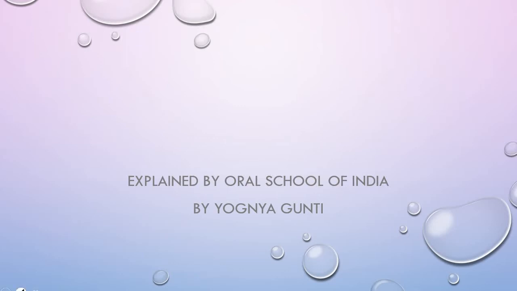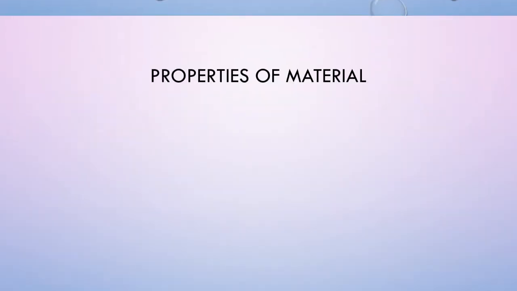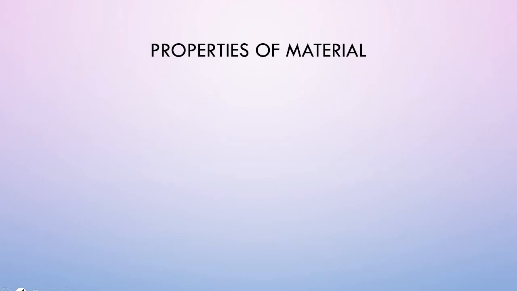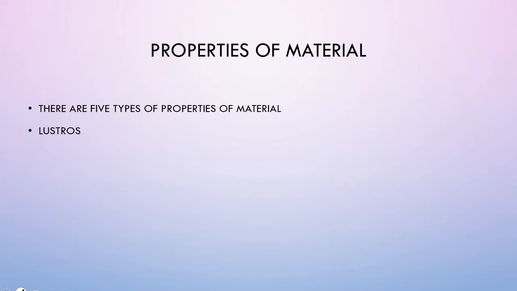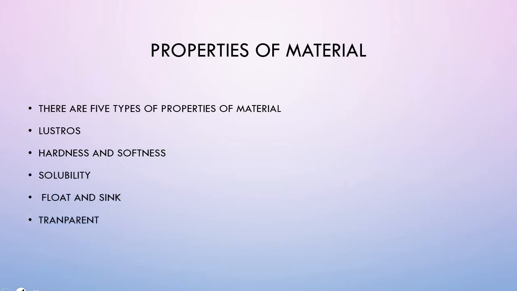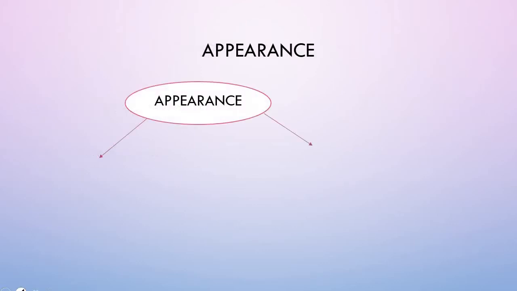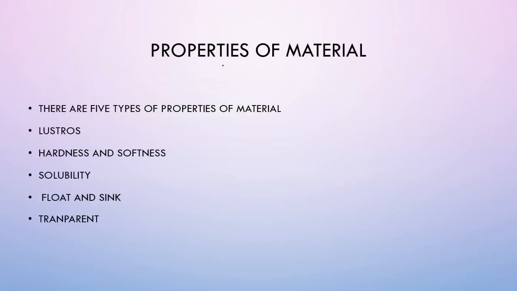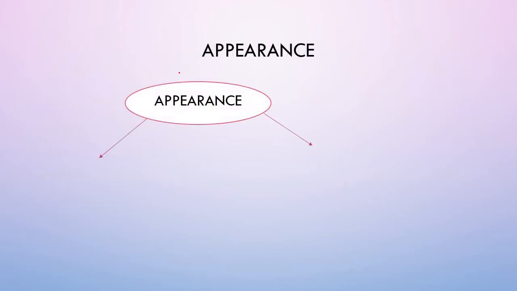I am here with another topic that is properties of material. So let's see what are the properties of material. There are 5 types of property of materials. First, it's lustrous, hardness and softness, solubility, float and sink, transparent. So, in this video, I will cover all these properties. So, first we'll learn appearance.